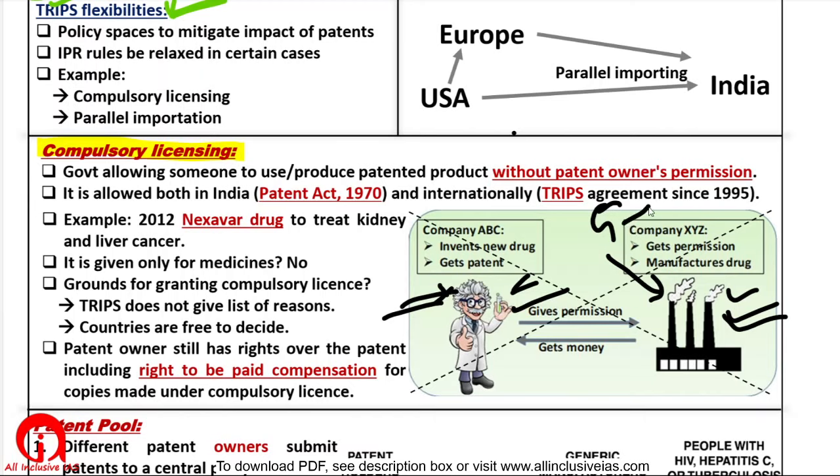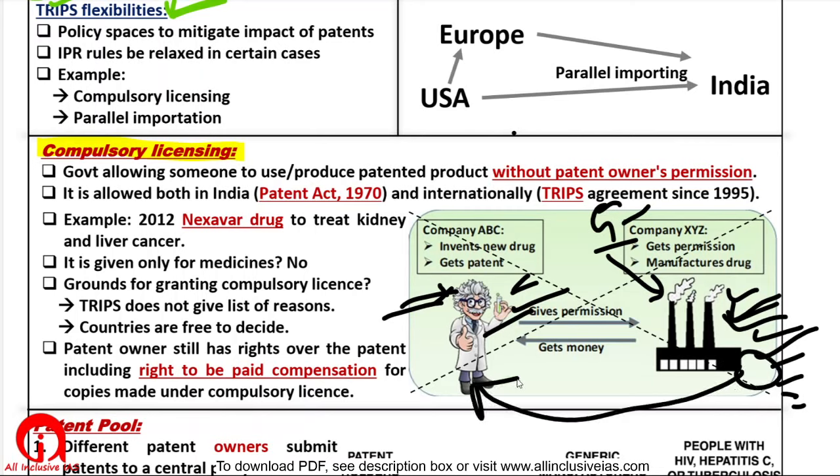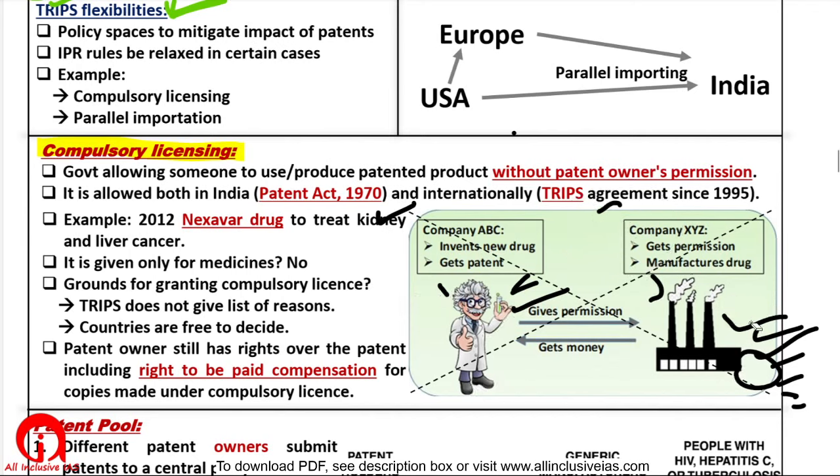So our government says to this company that you know their formula of the medicine, you manufacture it, you sell it to Indians, and from the revenue that you get, you pay something to this company, right? The Indian government can do this. It is allowed under Indian laws, the Indian Patent Act. It is also allowed under the TRIPS agreement, right?